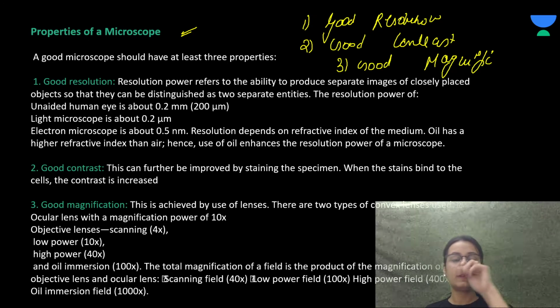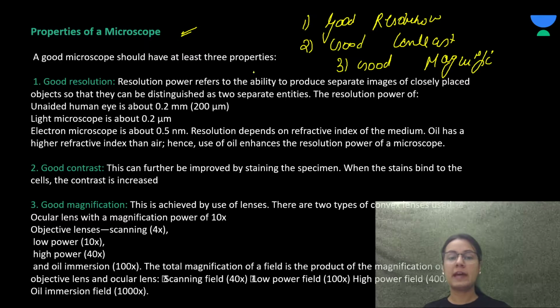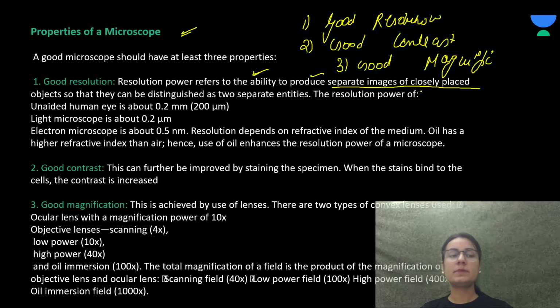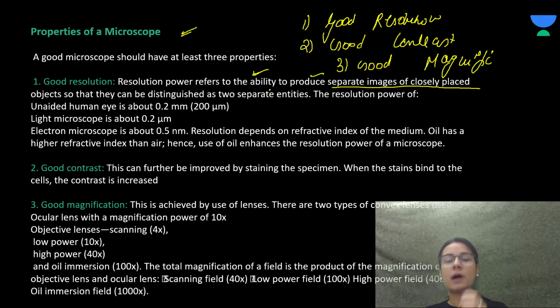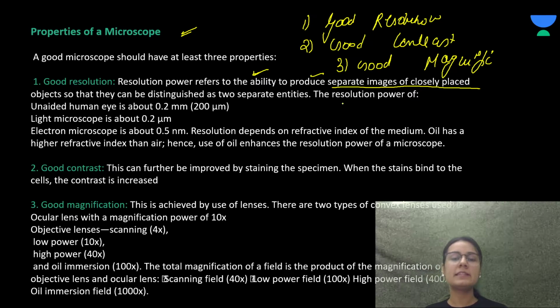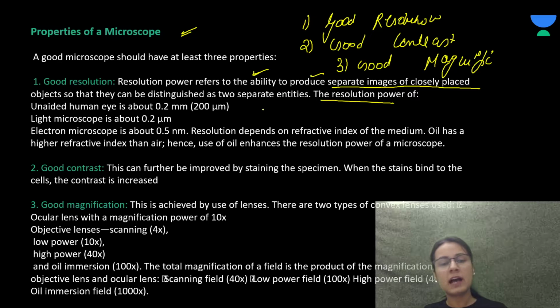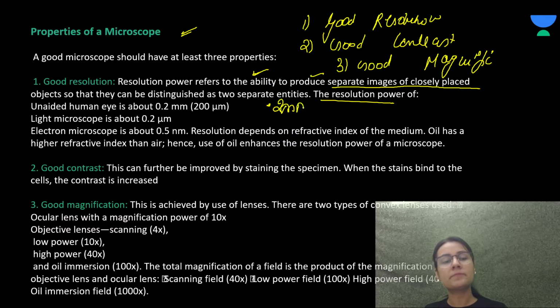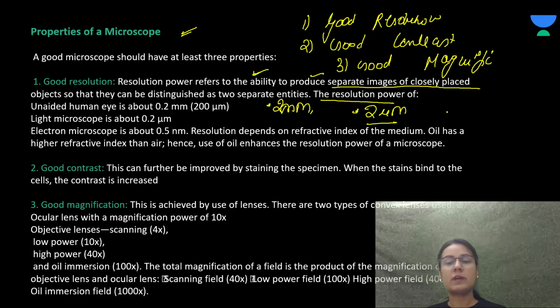Now, resolution power refers to the ability to produce separate images of closely placed objects so that they can be distinguished as two separate entities, right? So resolution is the power to produce separate images of closely placed objects so that they can be distinguished as two separate entities. The resolution power of the human eye is about 0.2 mm. Light microscope is 0.2 micrometer and electron microscope is about 0.5 nanometer.